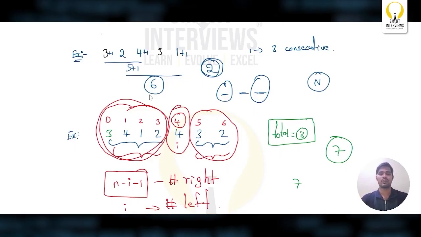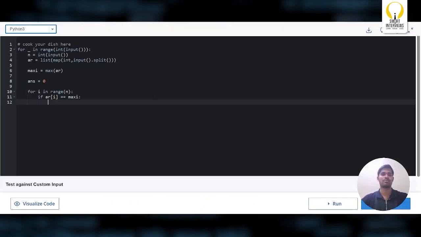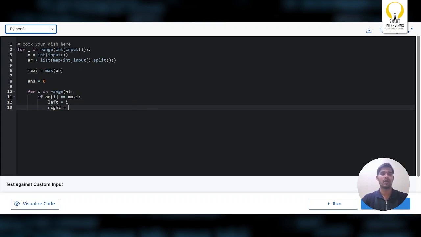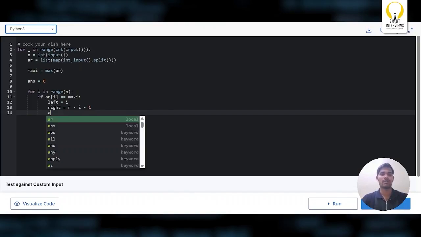So after getting that, you need to divide it by 2. So the total number of elements on the left is equal to i, and the total number of elements on the right is equal to n minus i minus 1. After getting this, how do you get how much value you can increment?